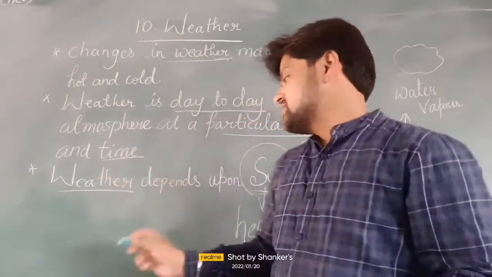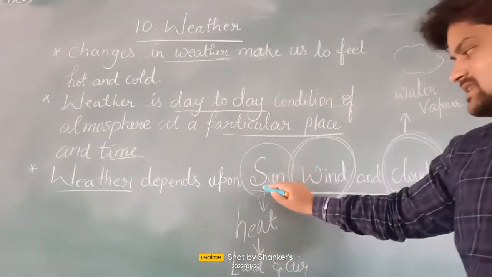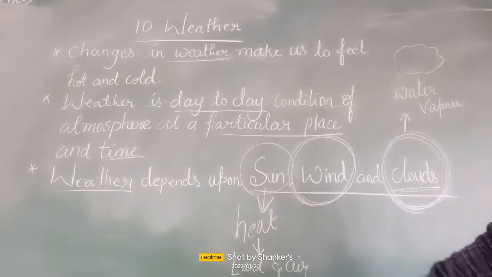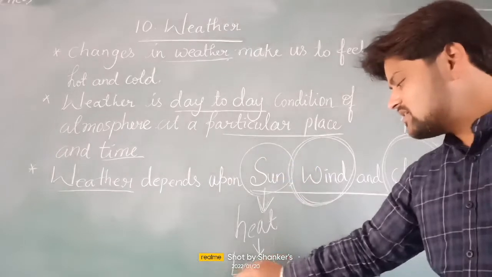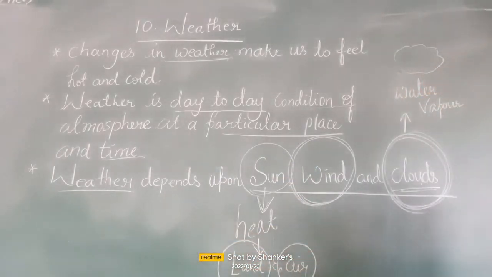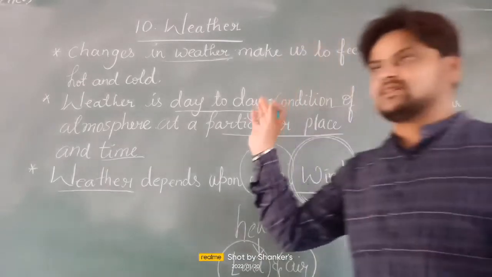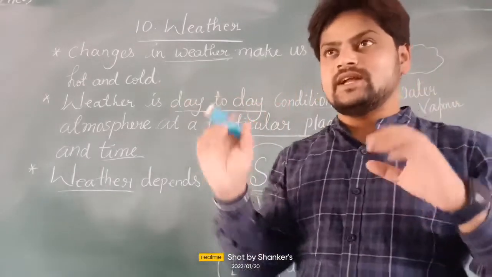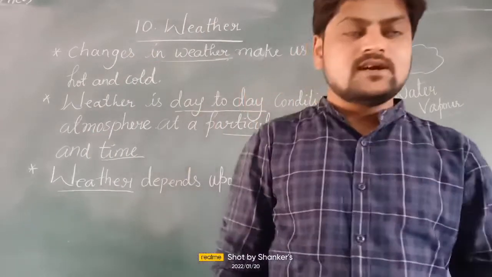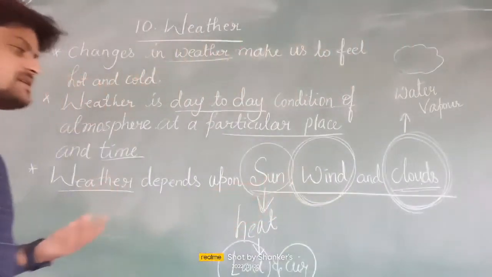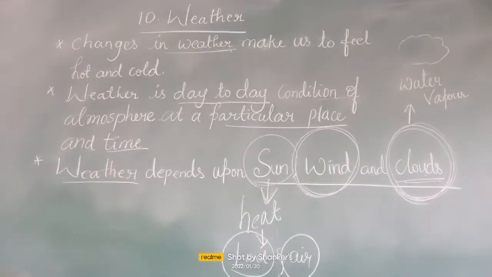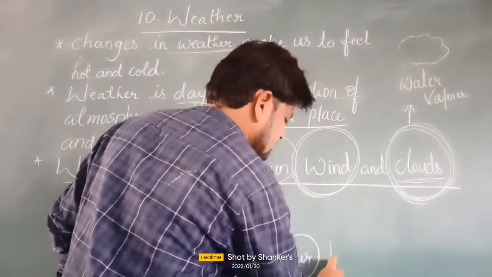So here, when the sun's heat is more, the heat released from the sun heats up the land, and heats up the air also. See, here the total air is there. Because of more heat, this air gets heated up. Then we feel so hot. In some places even water also gets heated up.